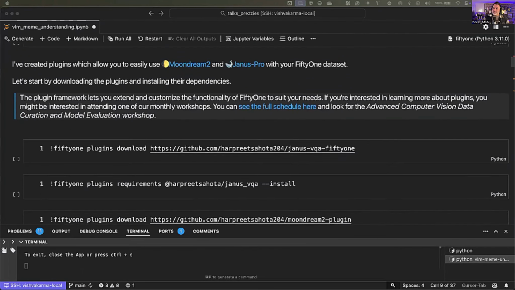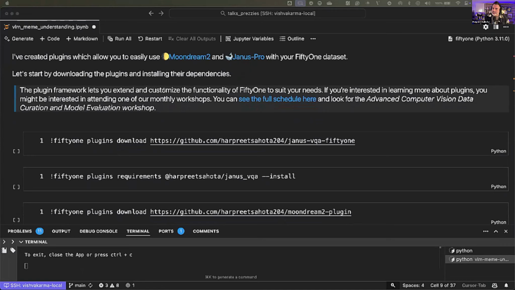So I built a couple of plugins that allow you to use Moondream and Janus Pro on your FiftyOne dataset. I think by now you've seen a little bit of FiftyOne in action with the first presentation, but let me know in the chat as well. If you've heard of FiftyOne, drop a FiftyOne. If you've never heard of or never used FiftyOne, drop a 50 just to let me know.